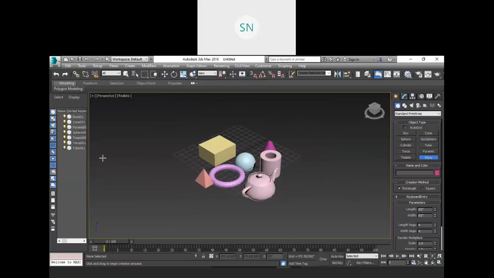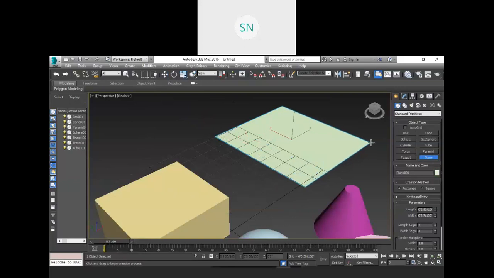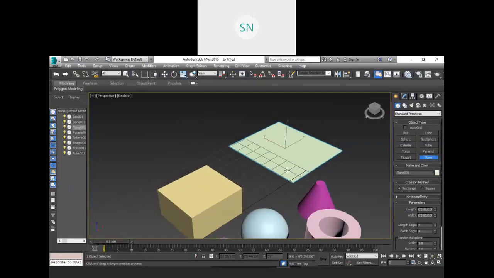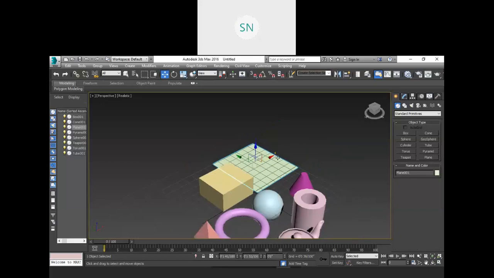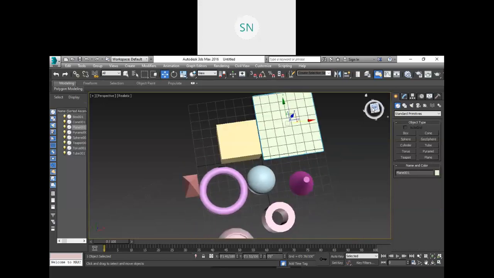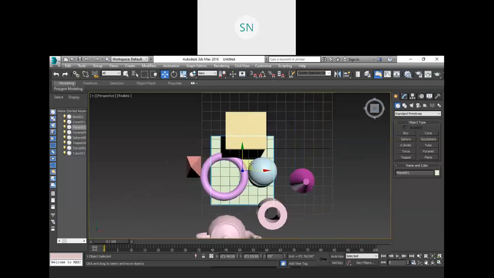So I am creating one plane over here. Now see, there are so many settings we have. With the help of those settings you will get the exact idea of what is actually going to happen. Now see, I am placing this plane somewhere over here.